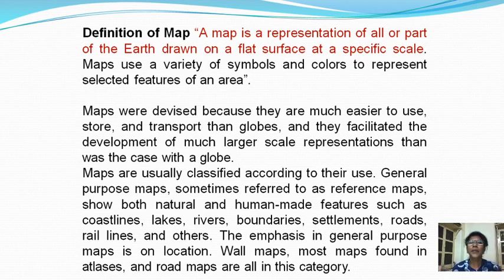The simple definition of a map is: a map is a representation of all or part of the earth drawn on a flat surface at a specific scale. Maps use a variety of symbols and colors to represent selected features of an area. Maps were devised because they are much easier to use and store, and very easy to handle from one place to another place, and that's why maps are very important.